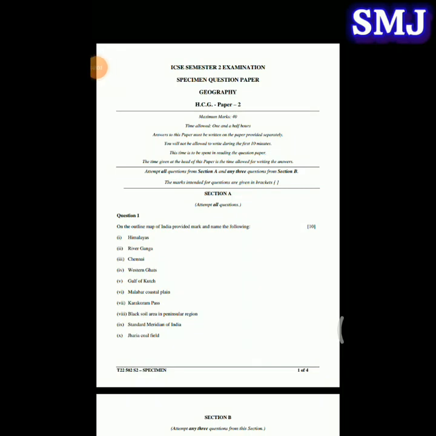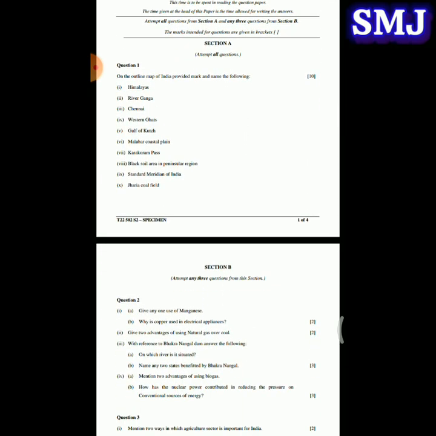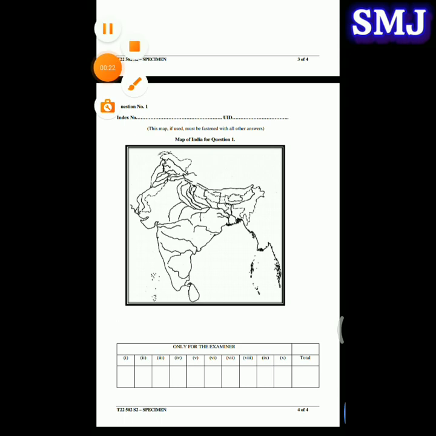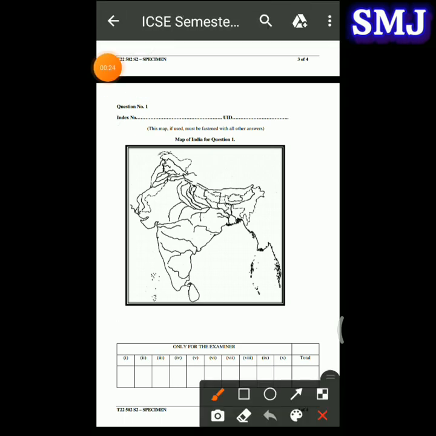In this video, we are gonna solve ICSE Class 10 Semester 2 Specimen Question Paper of Geography. So let's get started. The first question is, on the outline map of India provided, mark and name the following. First, we need to mark the Himalayas. So here is the map. So let's mark. As we know, this is the Himalayan range.